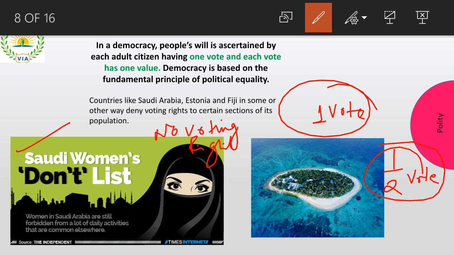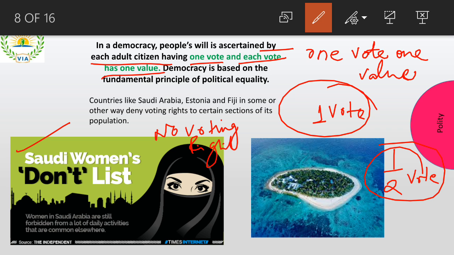So the third important feature of your democracy is, actually in proper words, one vote, one value, right? So every vote should have the same value. In a democracy, people's will is expressed by each adult citizen having one vote, and each vote has one value. Democracy is based on the fundamental principle of political equality.